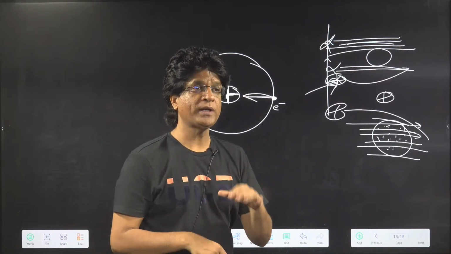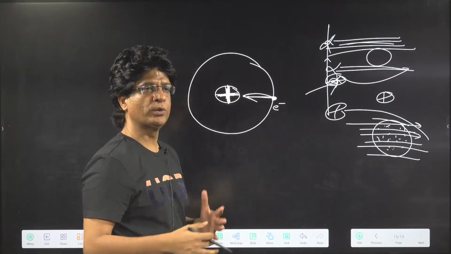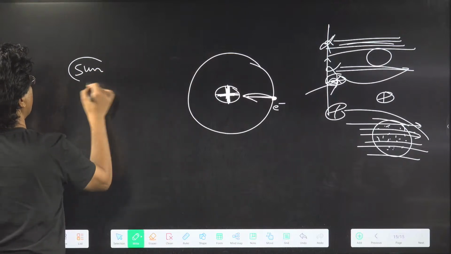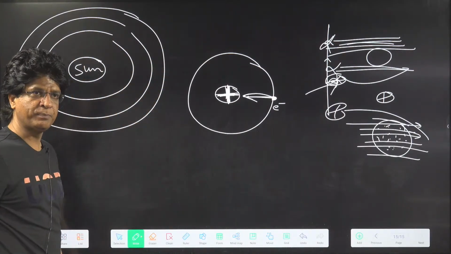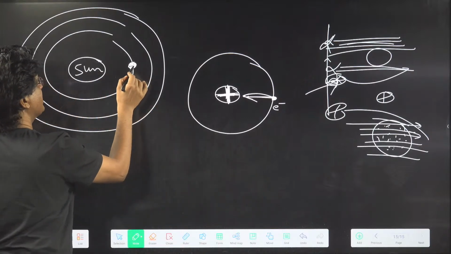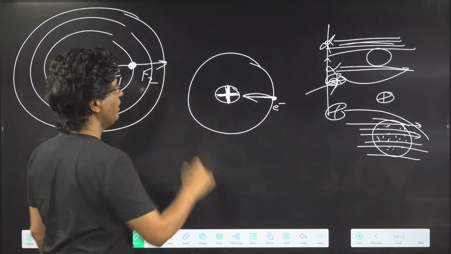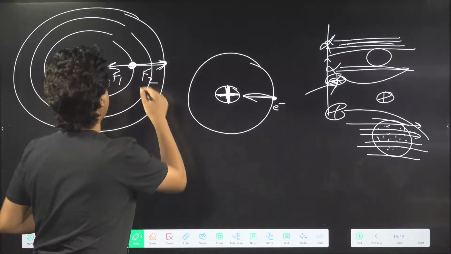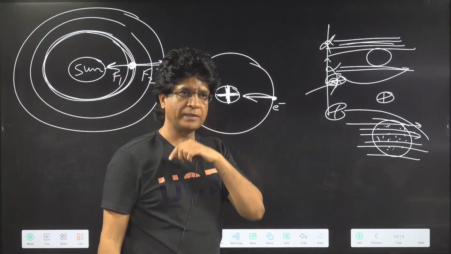Rutherford was thinking, what can I do? The electron has to be outside and the nucleus has to be positively charged. Now what should I do? So he thought about the solar system. He said that we have the sun, and around the sun there are many planets which are revolving peacefully without any problem. The reason is that elementary physics tells us that a planet's centripetal force is balanced by the centrifugal force. So when this inner force and the outside force are balanced, the planet keeps on revolving uniformly. Yes or no?